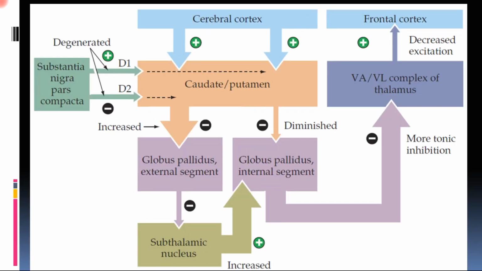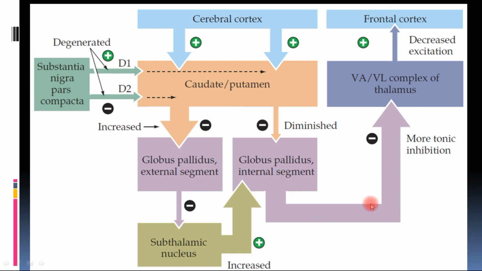The main aspect of Parkinson's disease is its pathophysiology. This disease appears because of the degeneration of the substantia nigra. In this diagram, which is the combination of direct and indirect pathways, this is the direct pathway: from the cortex to the striatum, which includes the caudate and putamen, to the globus pallidus internal segment, then the thalamus, and from the thalamus back to the motor cortex.